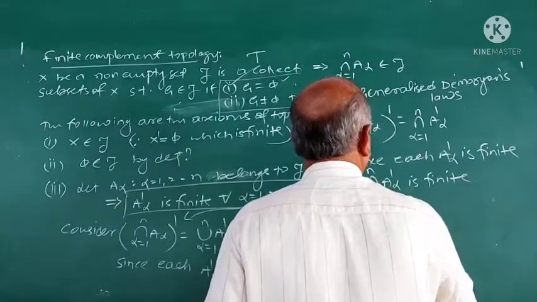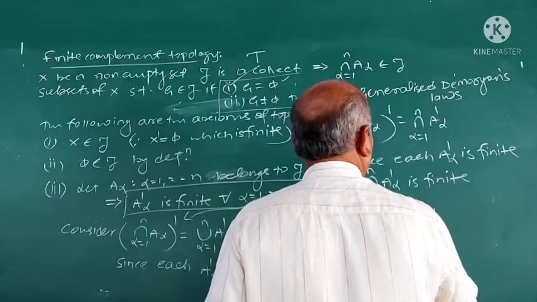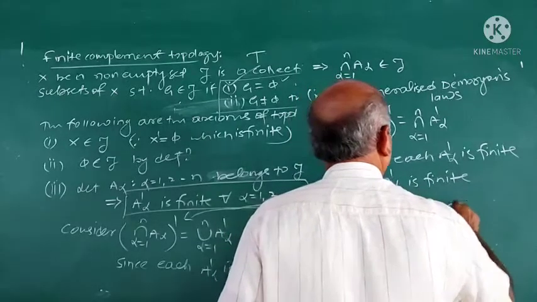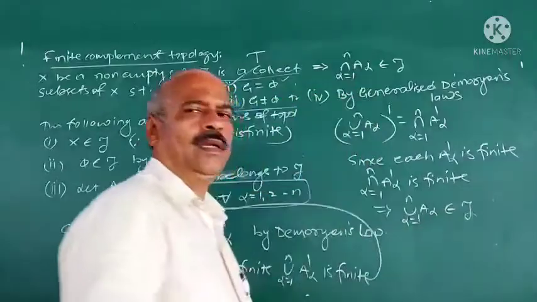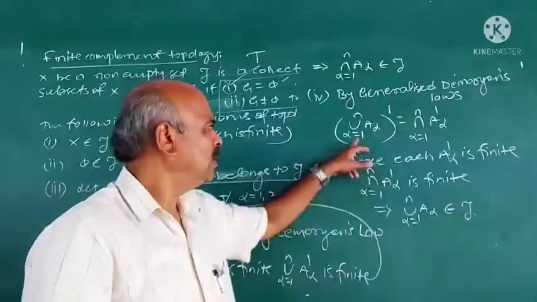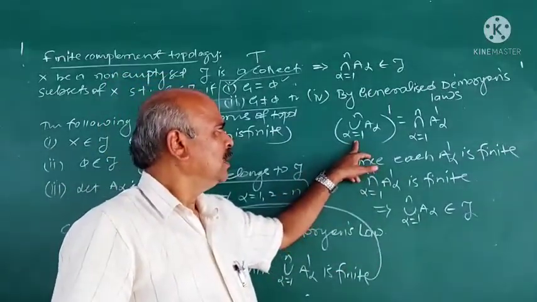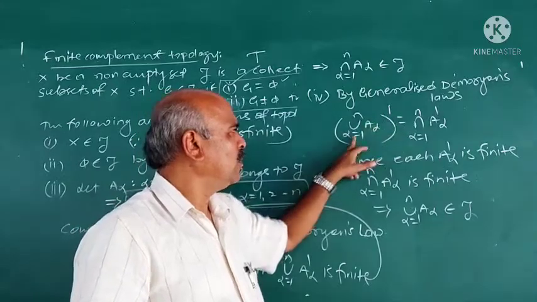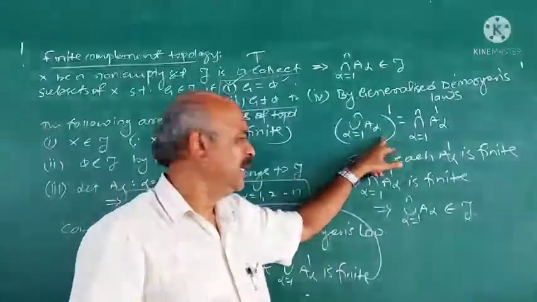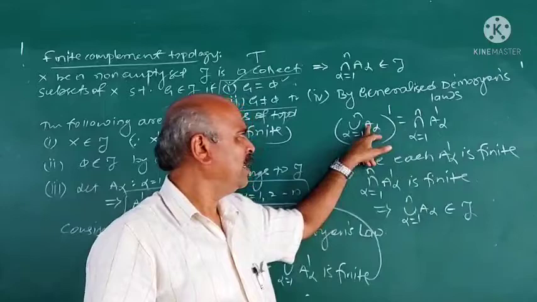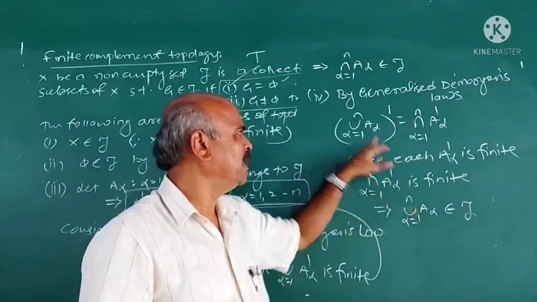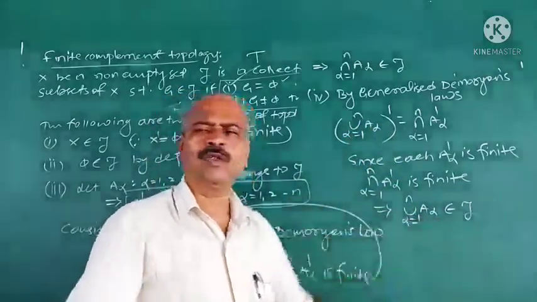This implies the union of A alpha, alpha equal to 1 to n, belongs to 2. See now what happened here? The complement of the union of A alpha is finite. The complement of the union of A alpha being finite means the union of A alpha belongs to 2.